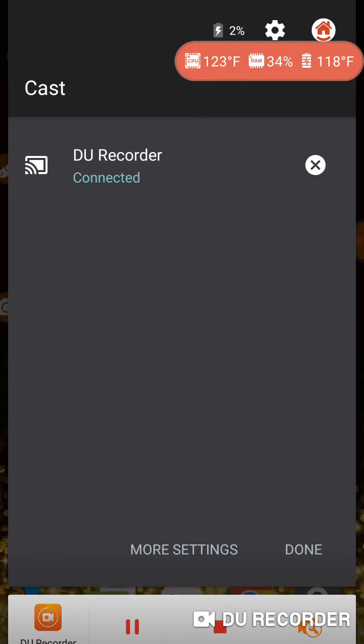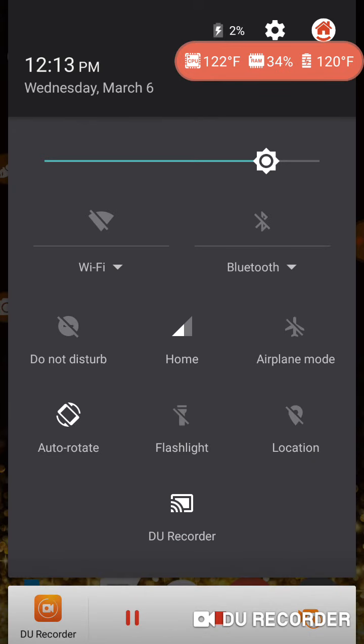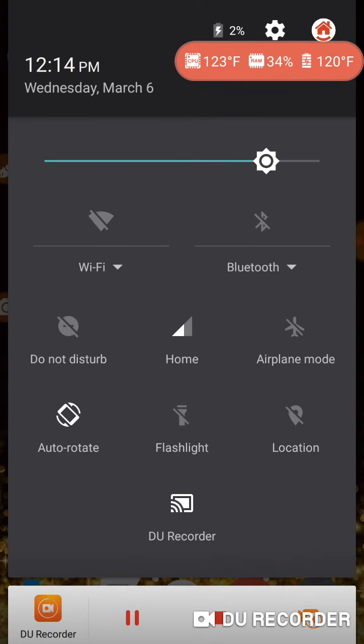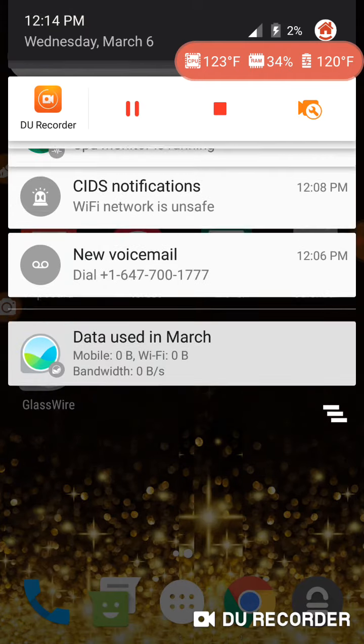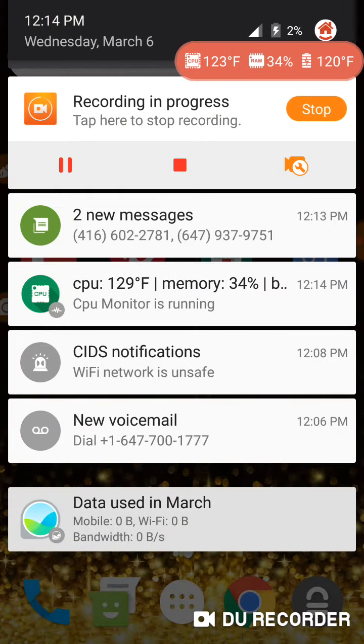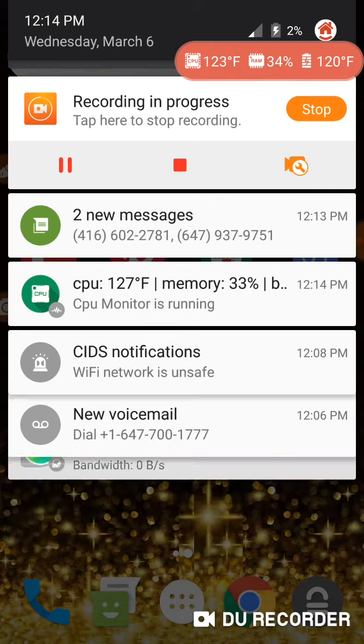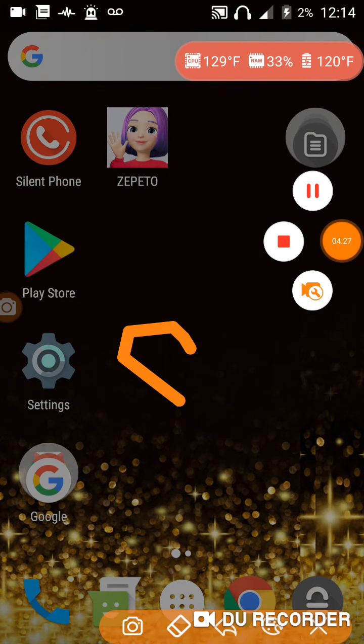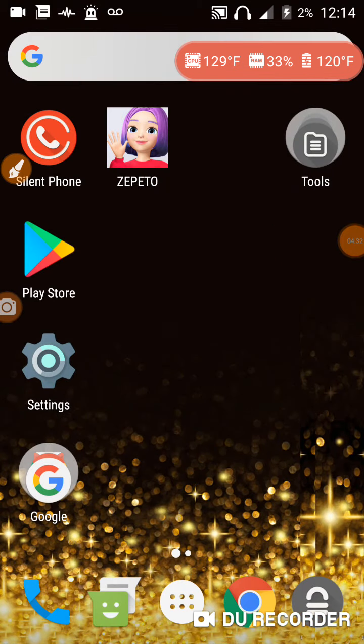See there, it's a live connection. Now if I tap it, then the screen will not be recorded. He doesn't like being disconnected. Then he stops the screen from recording. So I'm going to tap it for done, and there's CIDS right there in notification. Anyways, I'm going to stop the recording. As always, I go stop and stop, and